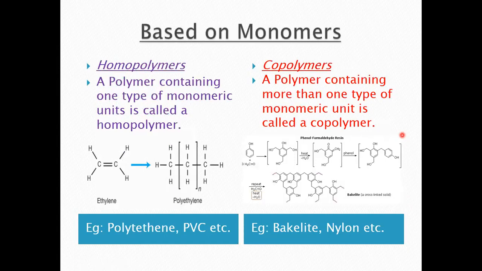Similarly, we know that there are a number of monomers which combine together to form a polymer. Now, if the monomers are of the same kind, let me explain it. For example, take polythene. In polythene, we have just one monomer repeating itself, and that is ethene.